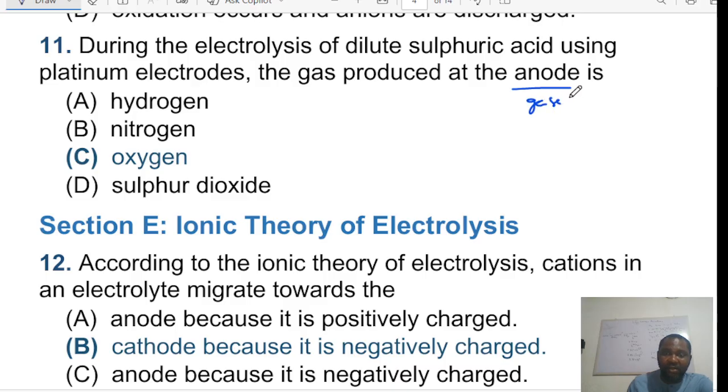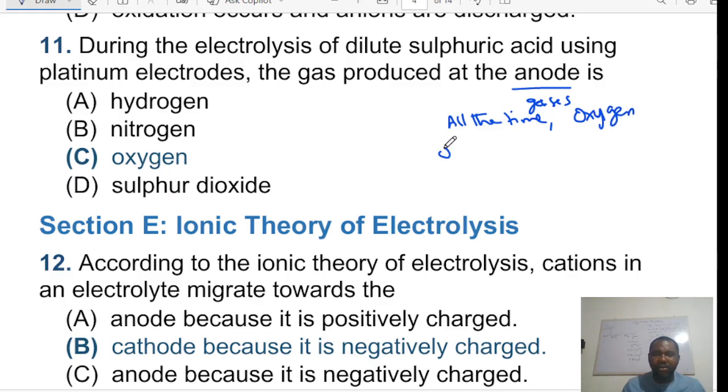I'm going to give a summary here for exam scenarios. Gases are always produced at the anode because anions always give rise to gases, except in one case, which you will see as we continue. Almost all the time, the gas that is produced at the anode is oxygen.